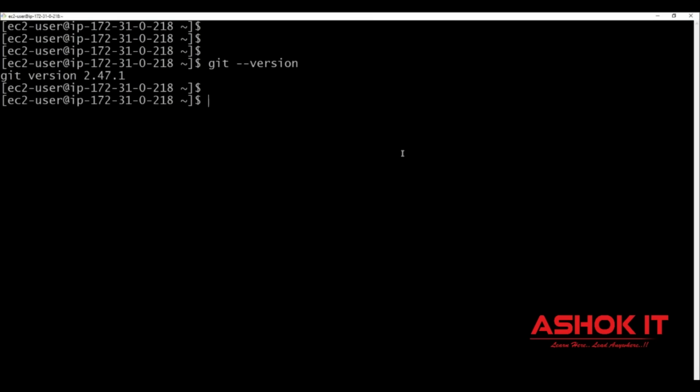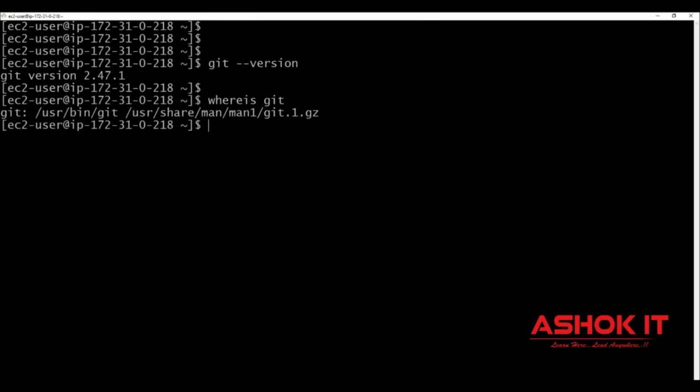Similarly, if you want to check where this Git is installed, there is a command called whereis git. So in this machine, Git software is installed in this location. So whereis git: in which location? What is the path the Git software is installed in this Linux machine?